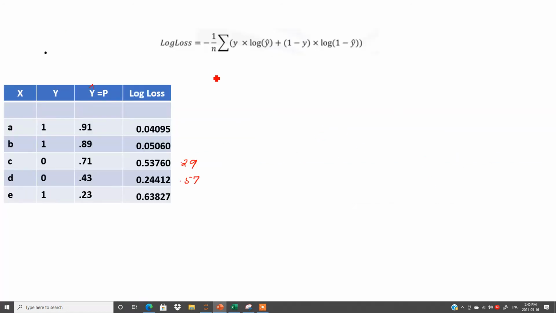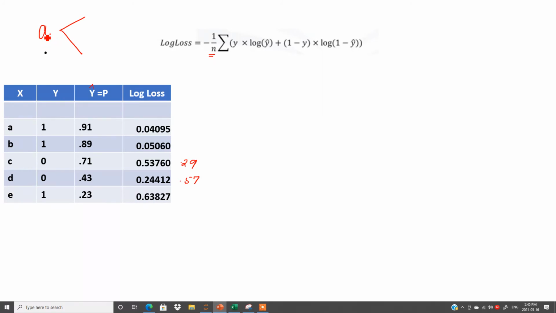So the formula we will use for the log loss is negative 1 over n. What is n? n means total number of observations. Suppose, just like take the example of A. If I have a point, right? According to binary classification, we have only two outputs, 0 and 1. So this data point, instead of A, we can have any data points, any number.